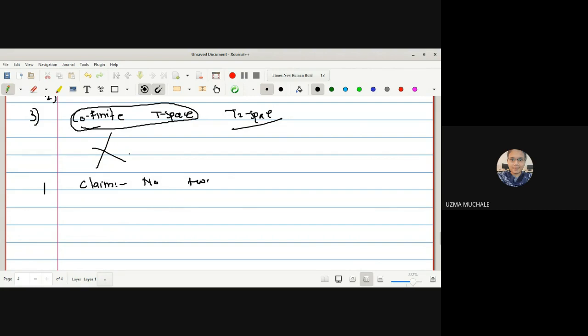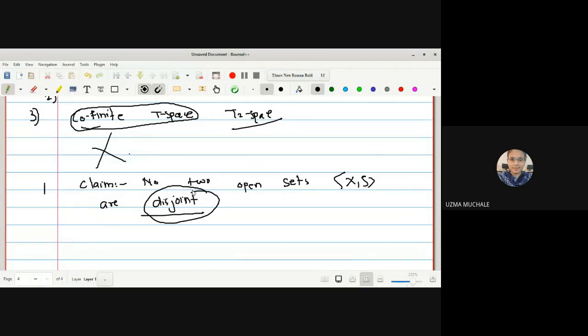No two open sets. That means we have to show that there does not exist any two open sets in the topology tau which satisfy the conditions of being disjoint. Okay, because the first condition is obviously proved, but what remains is to prove they are disjoint. Correct?